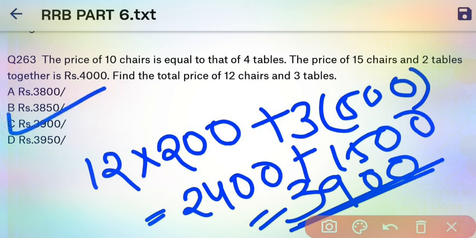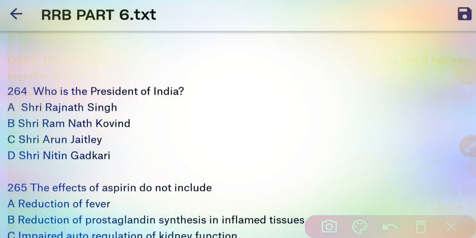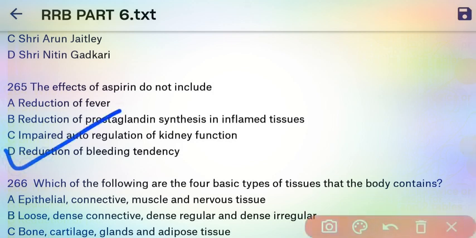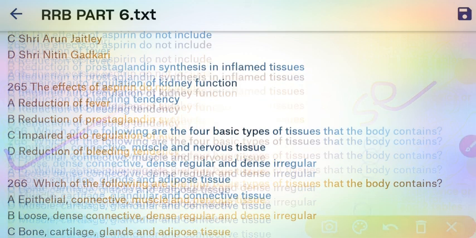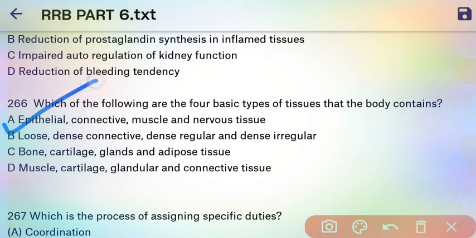Okay, next question, who is the president of India? So here our right answer is Shri Ram Nath Kovind. B is the right answer. Next question, the effect of aspirin does not include. So here our right answer is reduce the bleeding tendency, because aspirin increases the bleeding tendency. Next question, which of the following are the 4 basic types of tissue that the body contains? So here our right answer is the body contains epithelial tissue, connective tissue, muscle and nervous tissue. So A is the right answer.